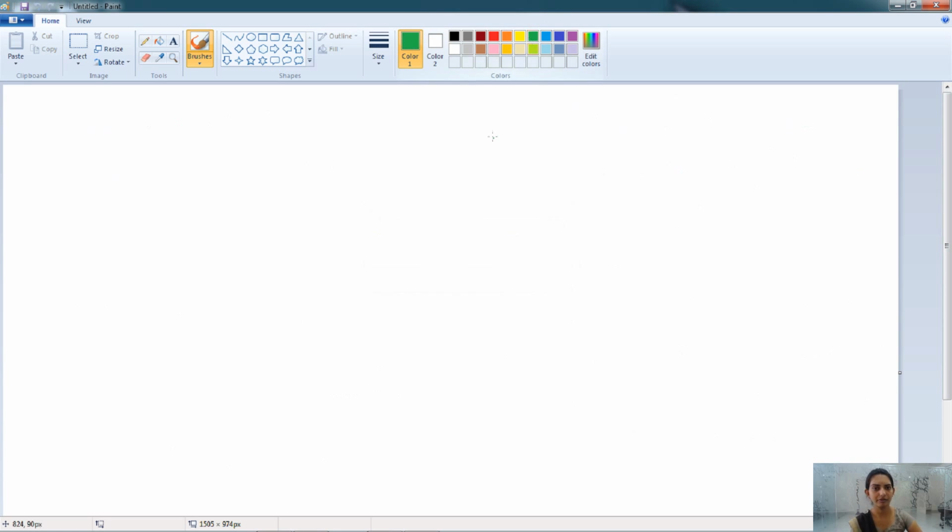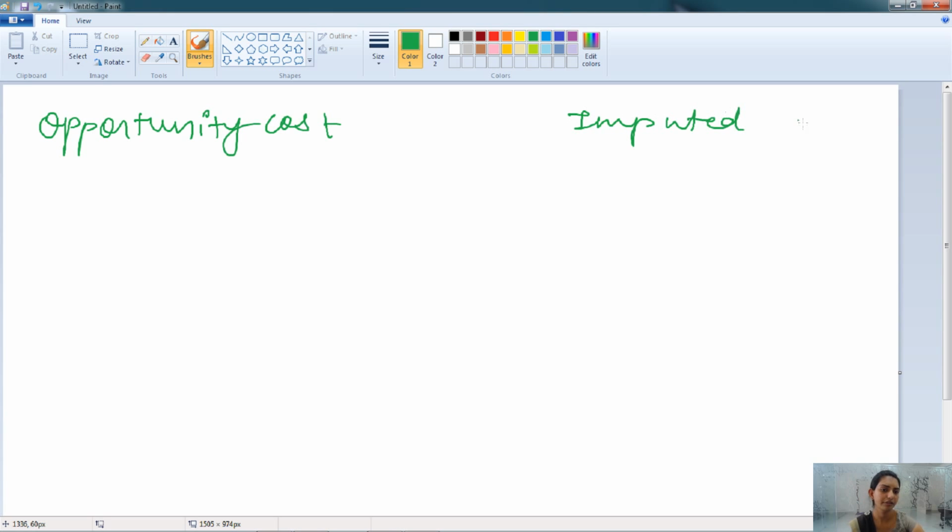The other type of cost is the opportunity cost and imputed cost. What's the difference or the similarity between these costs? We have understood the opportunity cost and the imputed cost. Opportunity cost is the forgoing of the second best option in order to choose the first best option.